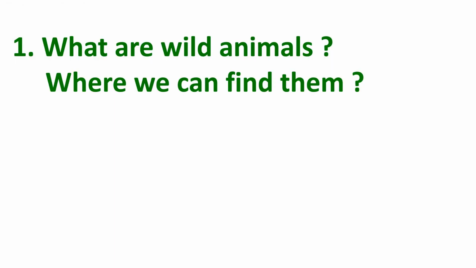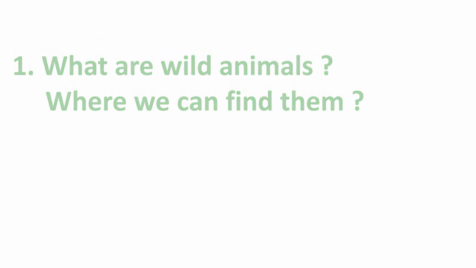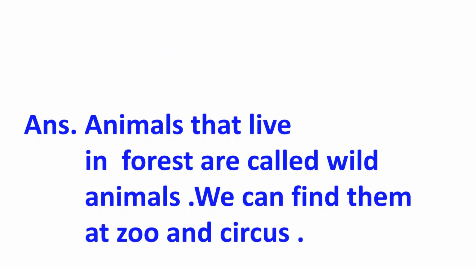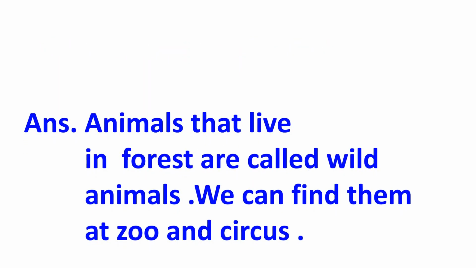Question number 1 is, what are wild animals? Where can we find them? That means wild animals क्या होते हैं and उन्हें हम कहाँ देख सकते हैं? So, the answer for this question is, animals that live in forest are called wild animals. We can find them at zoo and circus. That means ऐसे animals जो forest में रहते हैं उन्हें हम wild animals कहते हैं और इन animals को हम zoo में and circus में देख सकते हैं.